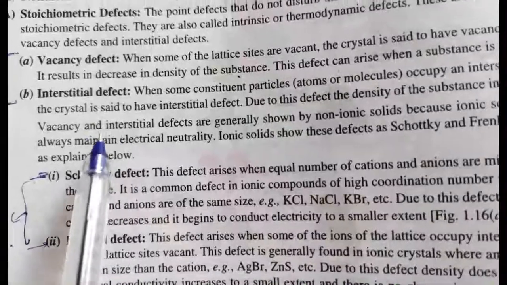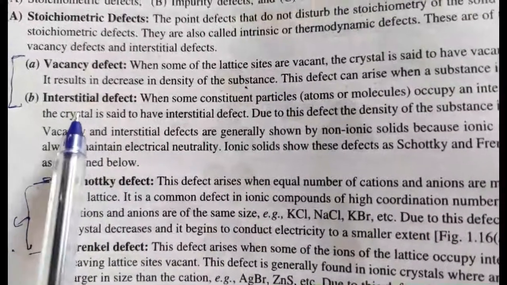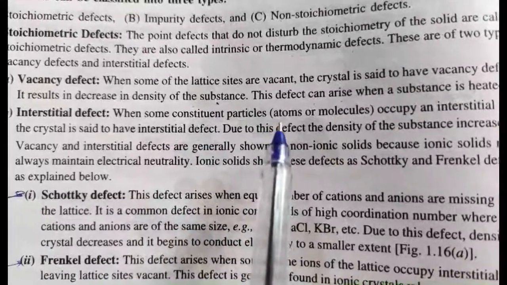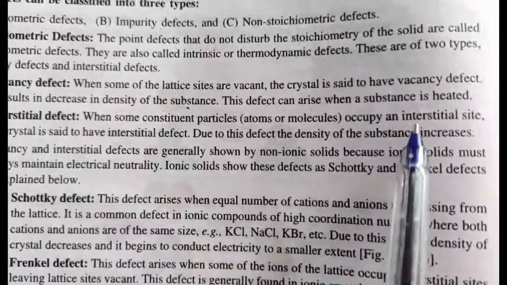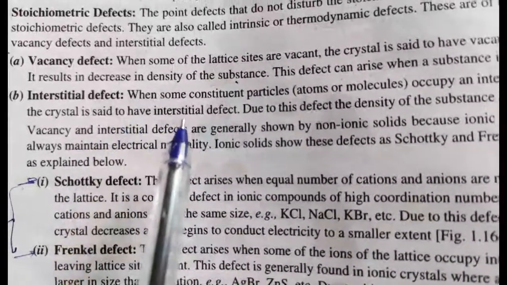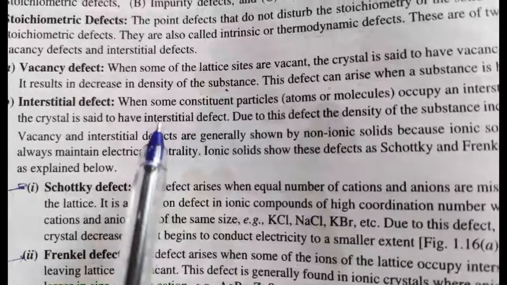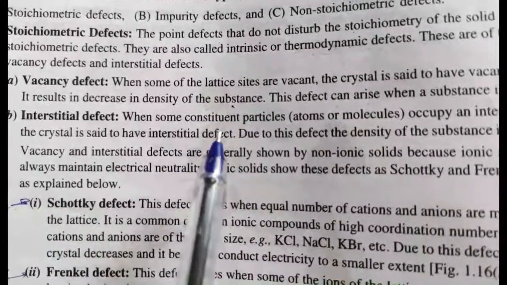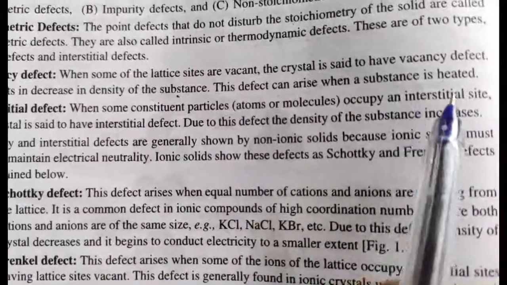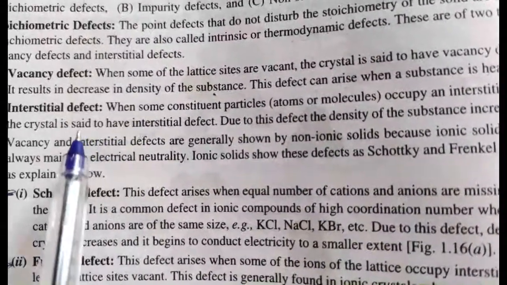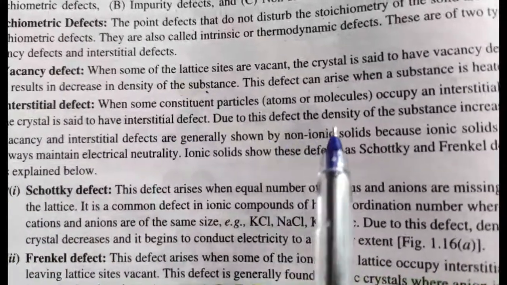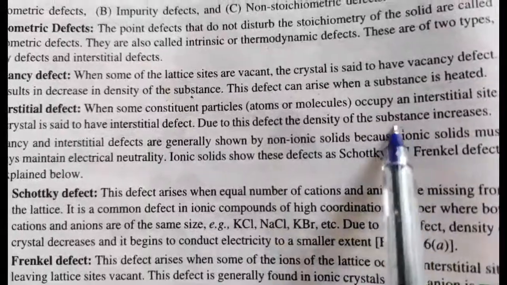Okay, now interstitial defect. As you know already what is the meaning of interstitial. When some constituent particles like atoms or molecules occupy an interstitial site, the crystal is said to have interstitial defect. I told you already what is the meaning of interstitial. If some small atoms or molecules occupy an interstitial site, the crystal is said to have interstitial defect. Due to this defect, the density of the substance increases.